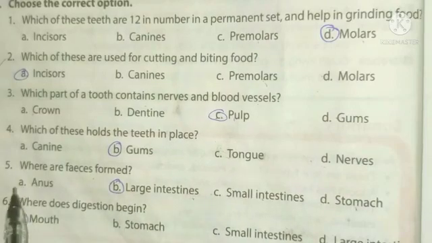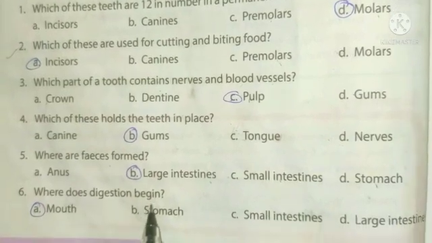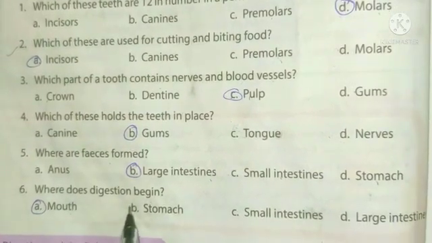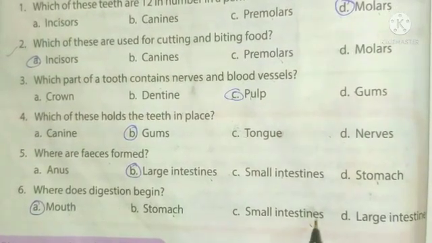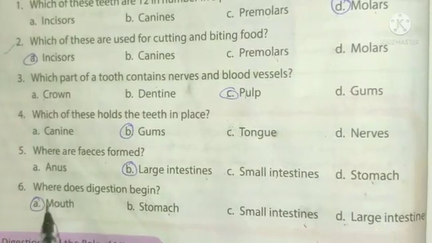Large intestines. Sixth one, where does digestion begin? A. Mouth, B. Stomach, C. Small intestines, D. Large intestines. Answer is A. Mouth.